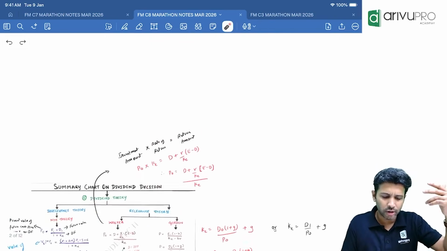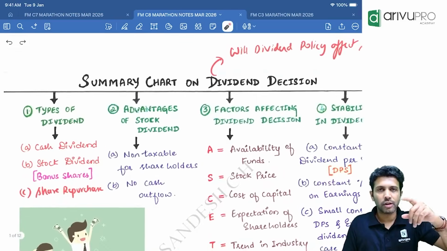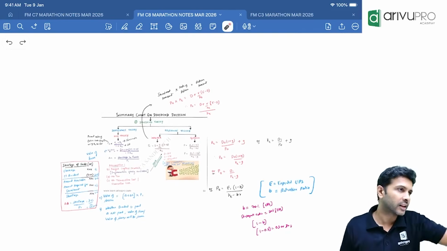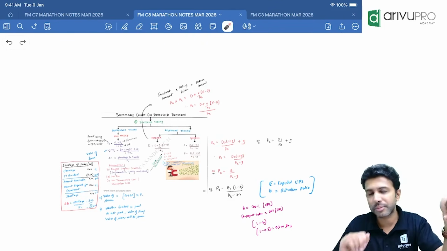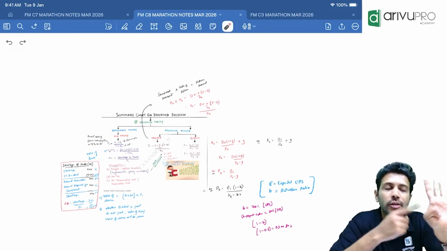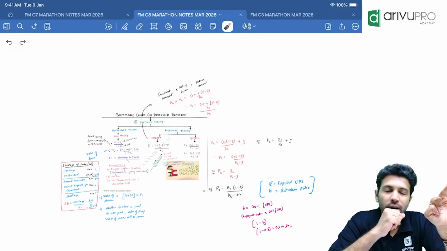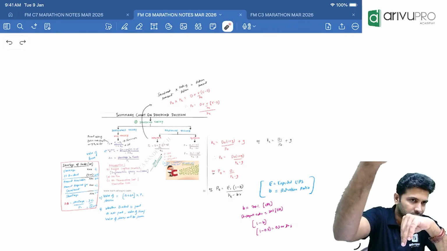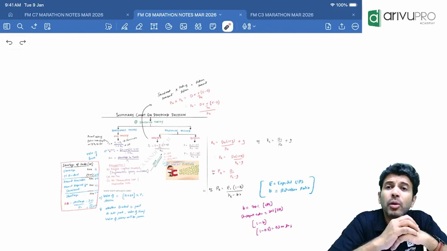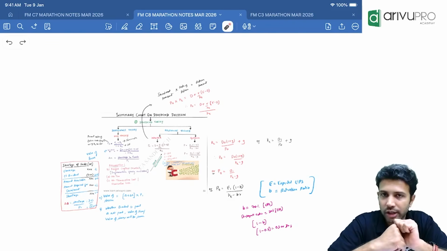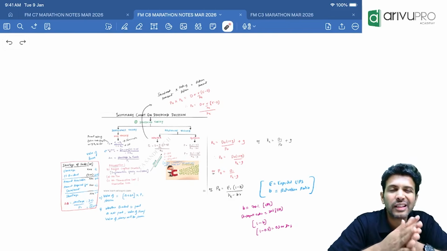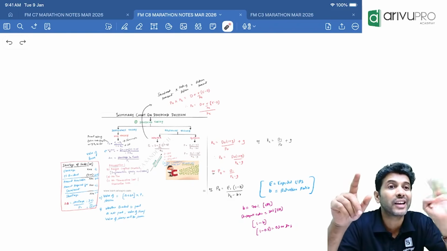Once again, all the formulas, call it out back for me. First, we have theories. What are those theories? Relevance theory, irrelevance theory. Under irrelevance theory, we have MM sir. MM sir, how do you get P0? P1 plus D1 divided by 1 plus cost of equity. Then, how do you get the shortage of funds? From the earnings, reduce dividend. You will get amount available for investment. Compare that with amount required for investment. You will get the shortage. Shortage means you have to raise the funds. So shortage divided by P1, you will get the number of new shares issued, which we call delta N.